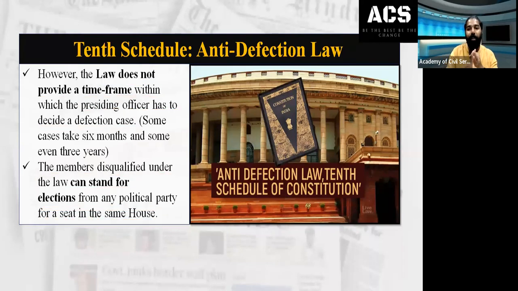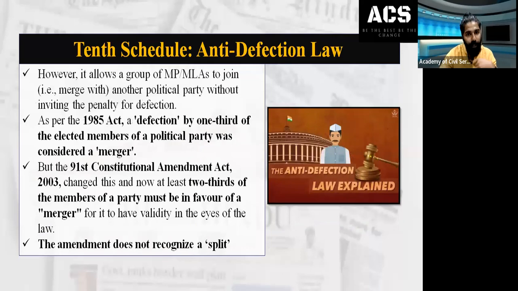Whoever is disqualified can again participate in the election and come back to the House representing another party. Let's go into more detail. The same law also allows that there is no problem with merging with another party. Here we were only talking about one or two MPs.